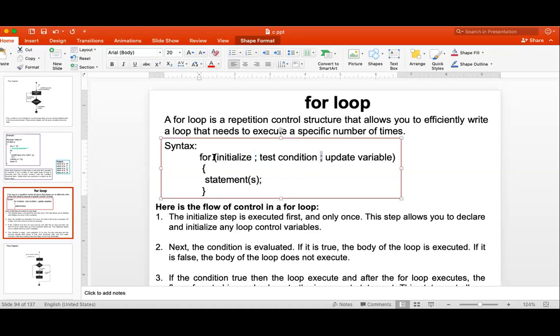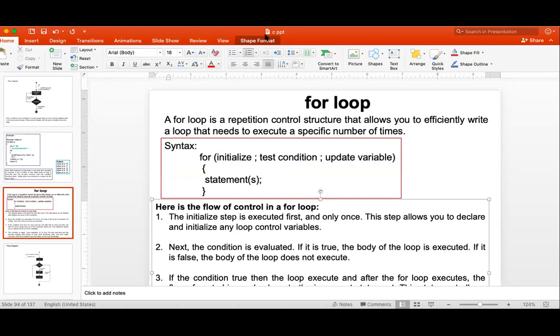While loop doesn't require them; you can directly put the condition. But why does the for loop have 2 semicolons? To separate the initialization part, the test condition, and the update variable part. Now we will see how it gets executed.